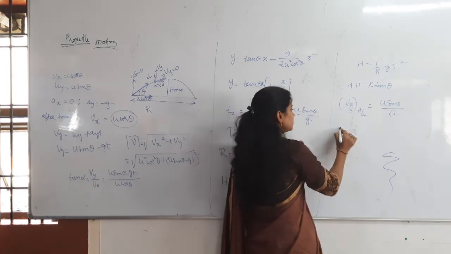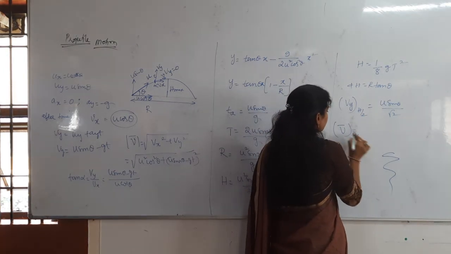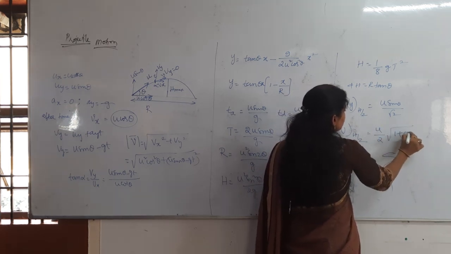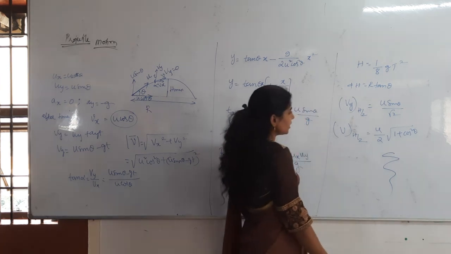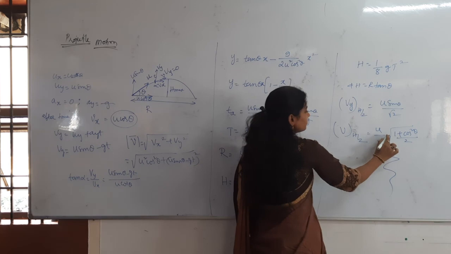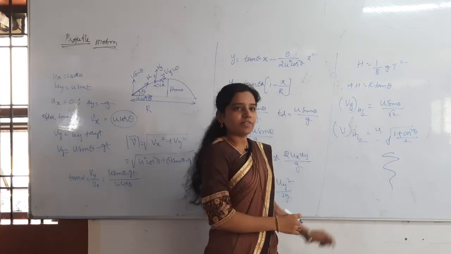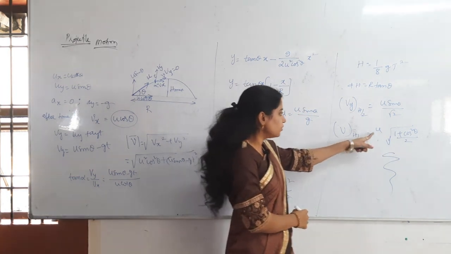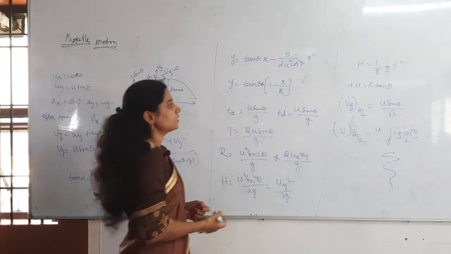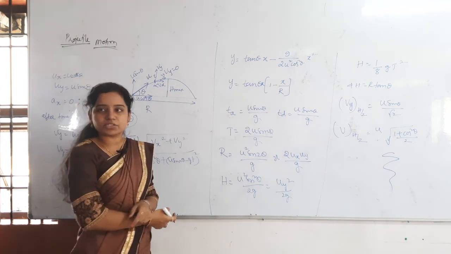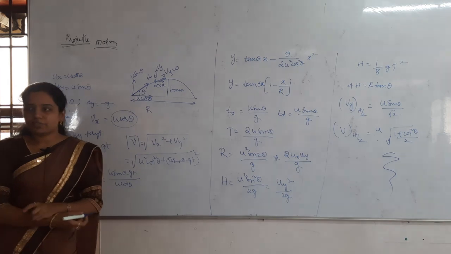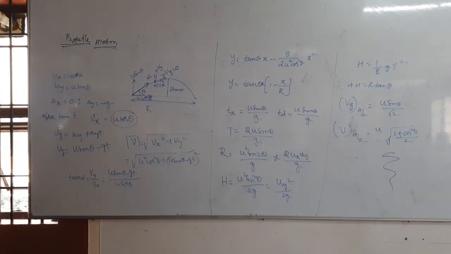Then total velocity at half of the maximum height: u by 2 into under root 1 plus cos square theta. That's it. Anything else? u by root 2, no? Yes, this 2 will come inside. So we got velocity at half of the maximum height is u into under root of (1 plus cos square theta) by 2. Also we have seen some different relations. This is the brief revision of projectile motion. Then we will do some more problems.